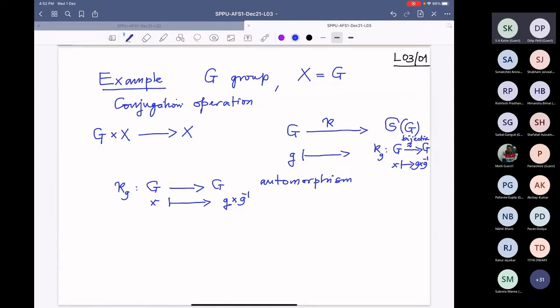Just now Nitin was telling me the definition. So this is the action, and this kappa is the action homomorphism. If I had to give this as an operation map, how do I give it? (g, x) goes to g x g inverse. You will see in my writing that sometimes this is convenient, sometimes that is convenient. The good thing about kappa is that it is a group homomorphism.